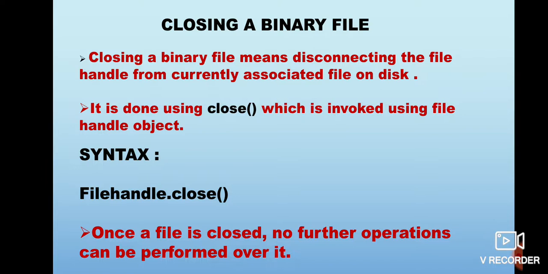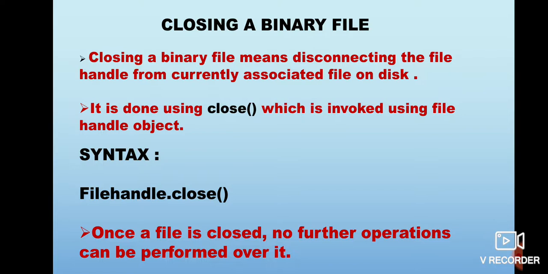But as soon as you close a file, that file handle is disconnected from the associated file on disk. Now when you close a file, as your file on disk is no longer connected to the file handle, no further operations can be performed over that file with the help of this file handle.